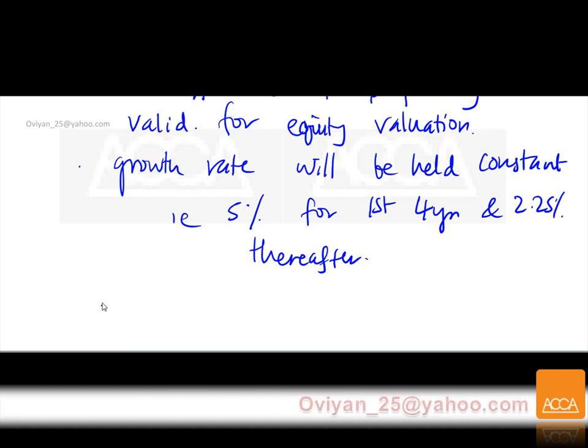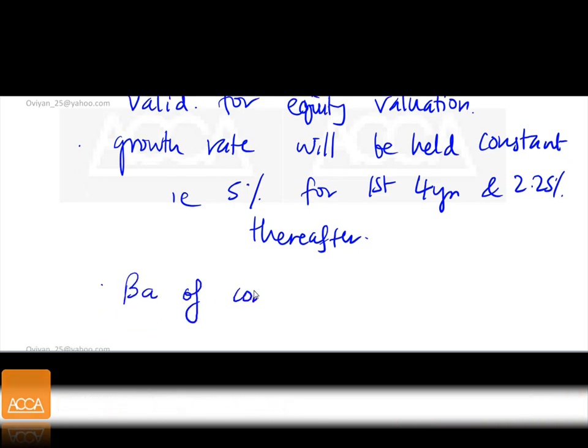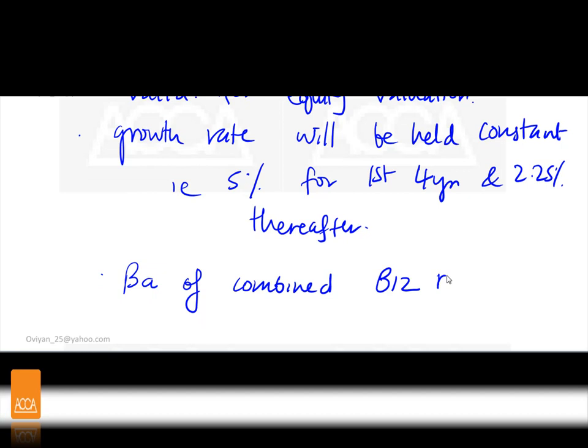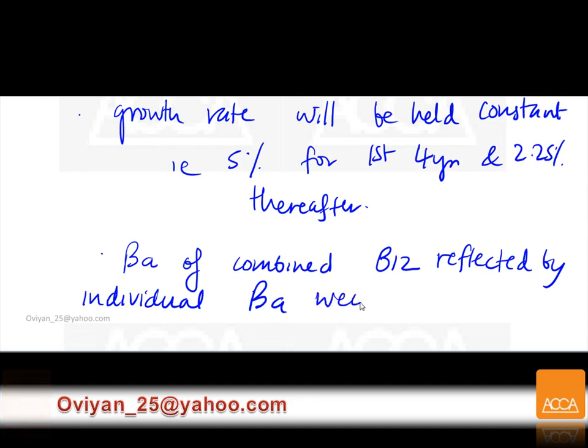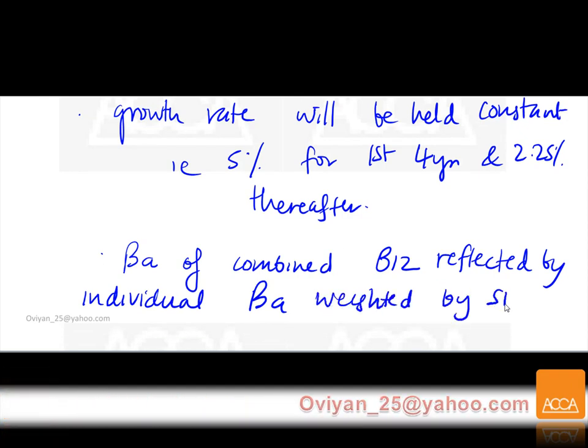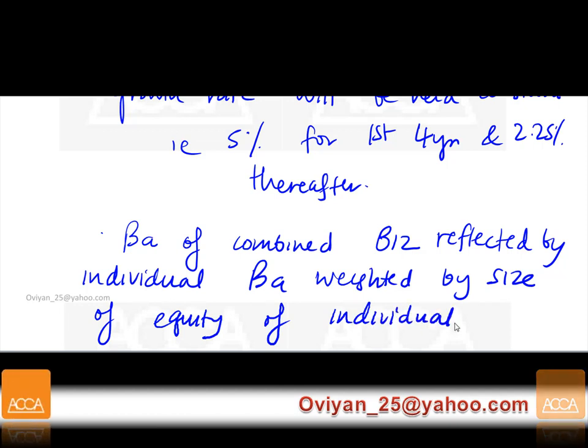Now, all these are comprehensive answers. Don't worry if you can't get all the assumptions there in the exam time constraint. Beta asset of the combined business is reflected by the individual beta asset weighted by size of equity of the individual company.